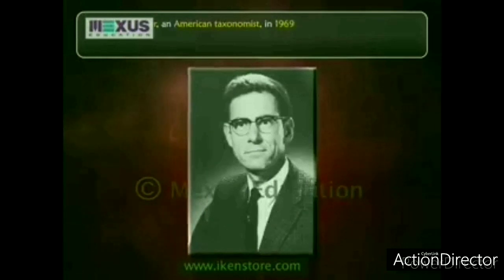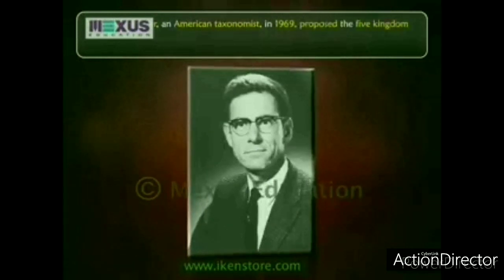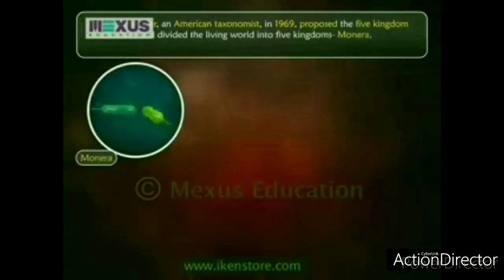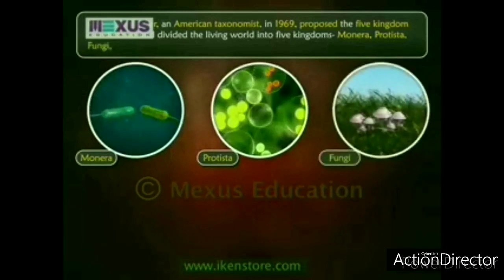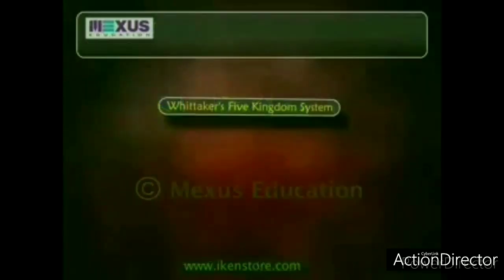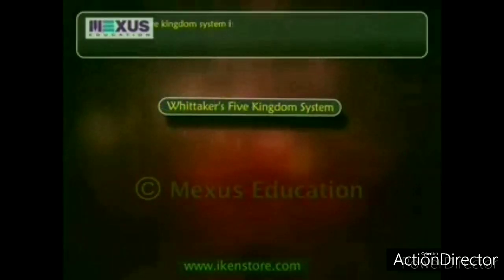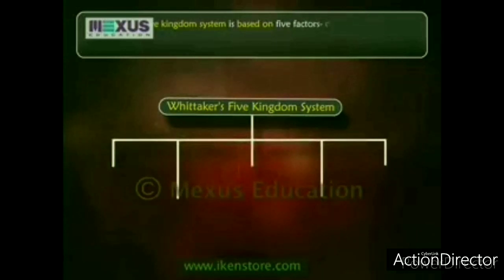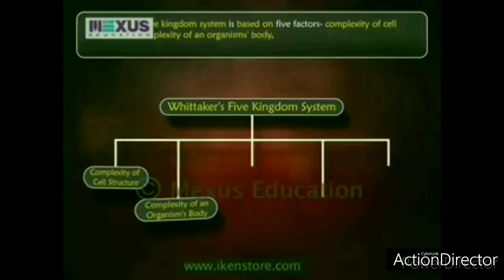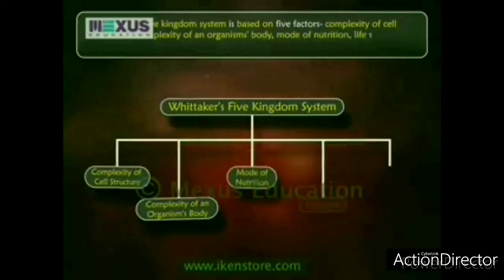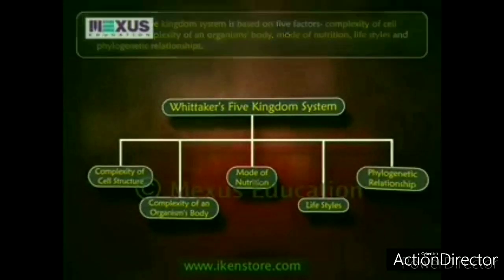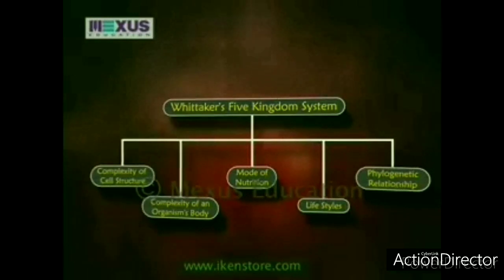And as I said in our last video, the five kingdom classification is the kingdom Monera, the kingdom Protista, Fungi, Animalia and Plantae. So, the five kingdom system of Whittaker is based on some common features or characters. The first one is the complexity of cell, complexity of body organization, mode of nutrition, lifestyle and phylogenetic relationship, among which the first three we will discuss one by one.